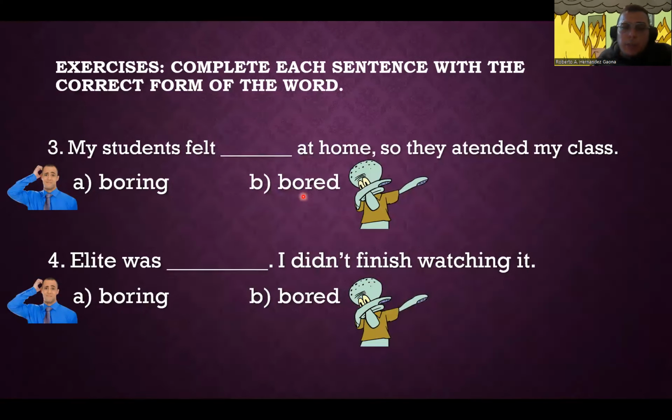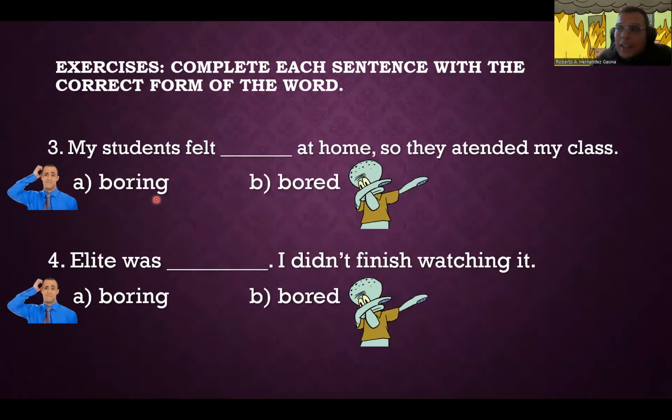It was kind of funny when we translated them to Spanish, and you were like, what does boring mean? It means aburrido. What does bored mean? Aburrido. So like, yes, exactly. But one causes boredom, and the other one is something that feels boredom. Either you cause it or you feel it, right?